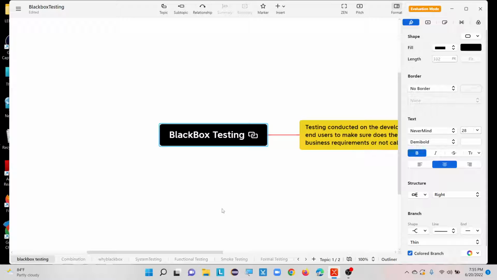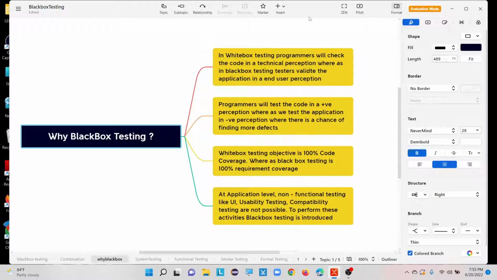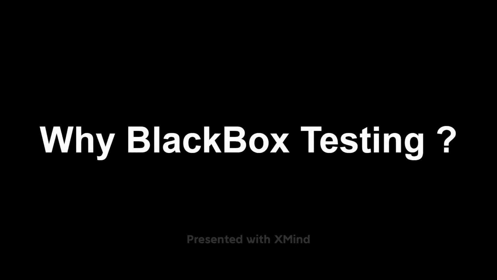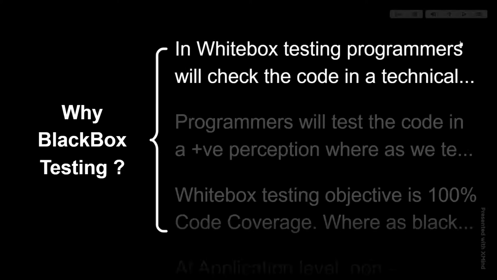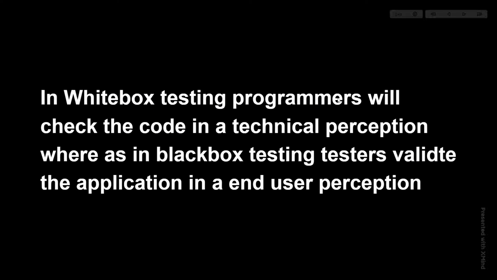Then why is black box testing required? Let me show you. In white box testing, programmers will check the code from a technical perception, whereas in black box testing, testers will validate the application from an end user perception.